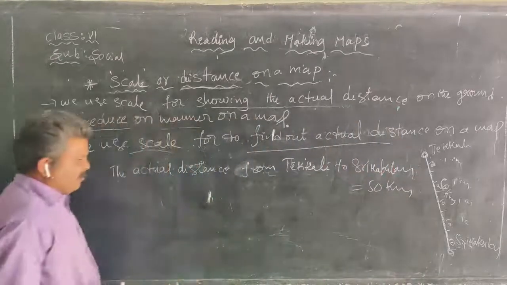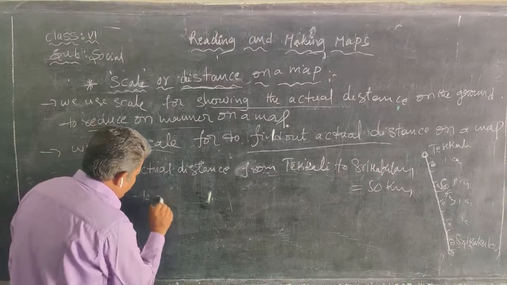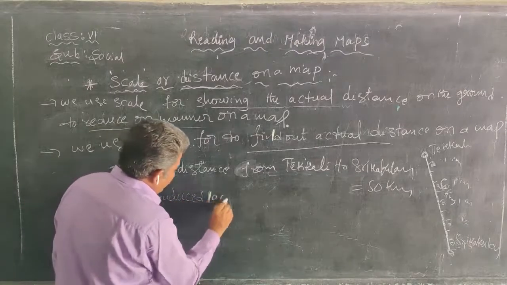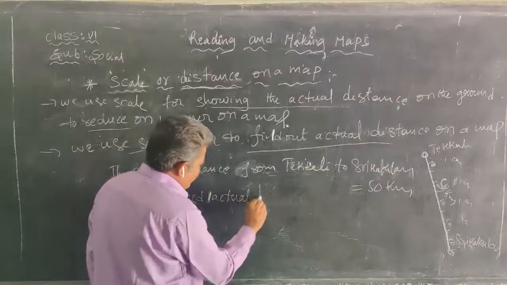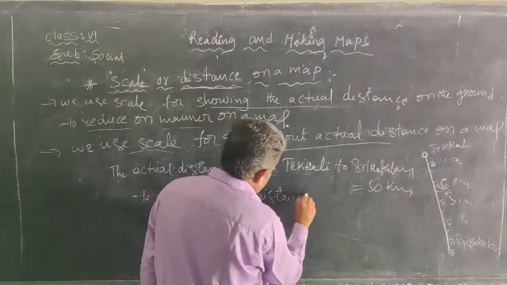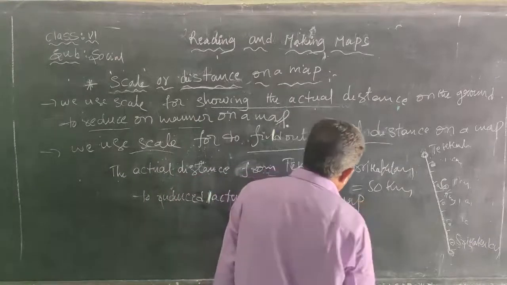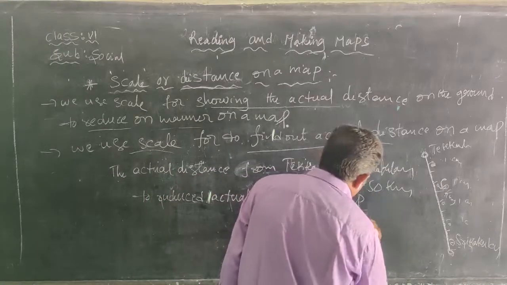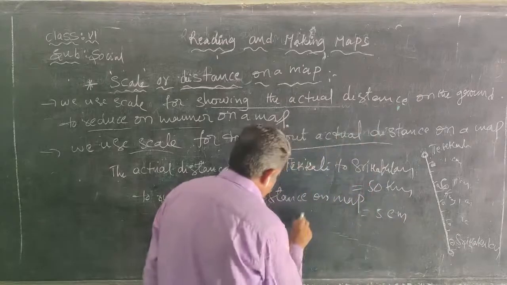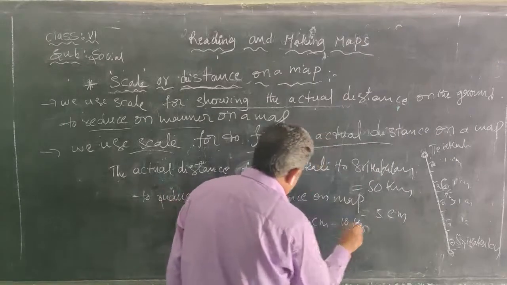So while preparing a map, we reduce the actual distance on the map. Here it is 5 centimeters. That means 1 centimeter equals 10 kilometers.